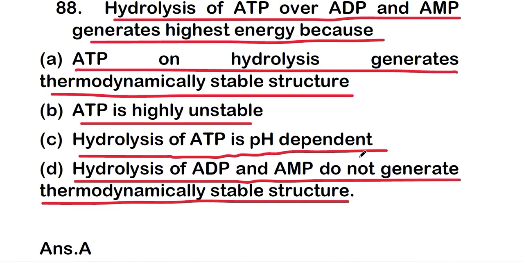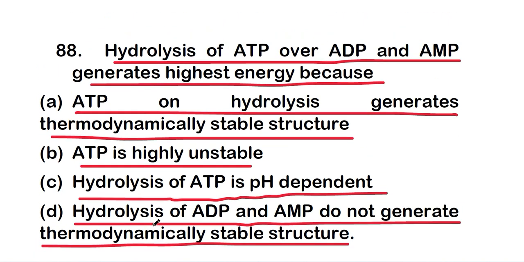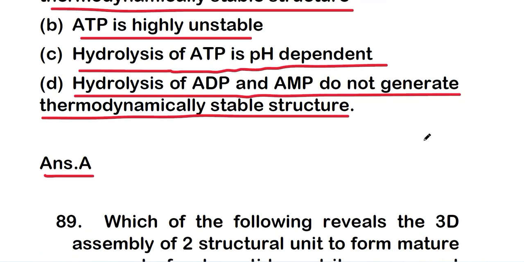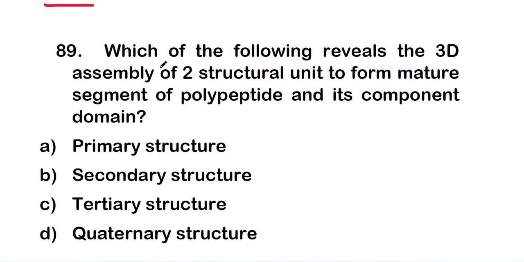The right answer is option A, ATP on hydrolysis generates thermodynamically stable structures. So hydrolysis of ATP over ADP and AMP generates highest energy because ATP on hydrolysis generates thermodynamically stable structure.